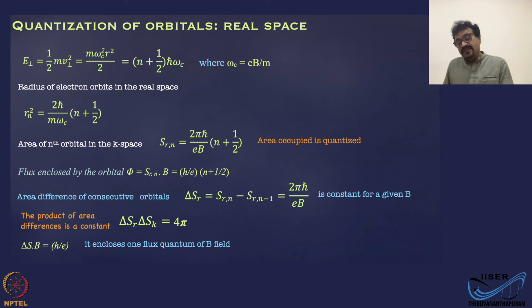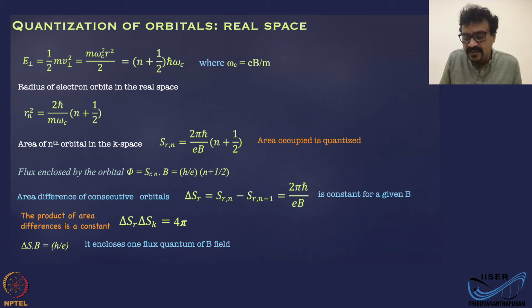So again, this is a free electron picture. Of course, that is very much applicable because the two-dimensional electron gas is actually a free electron gas, which obeys Fermi-Dirac statistics. Okay.